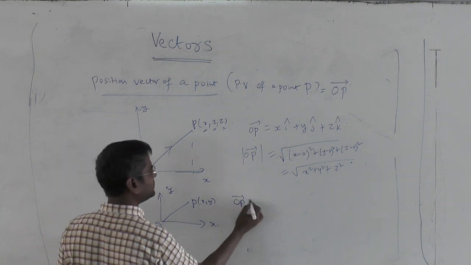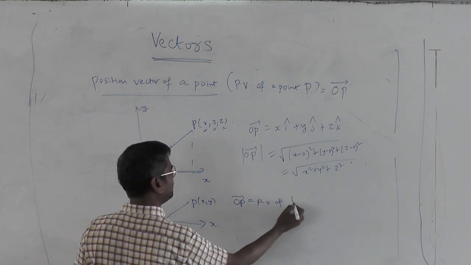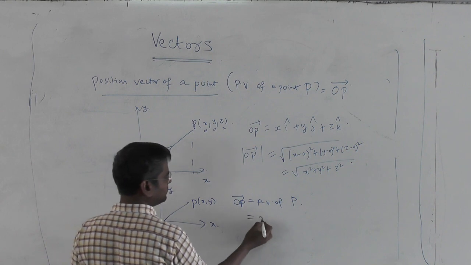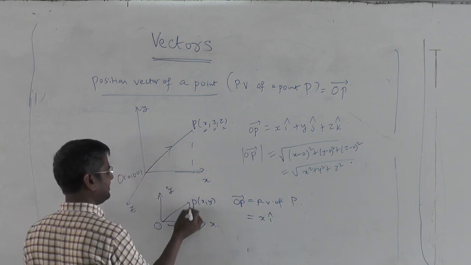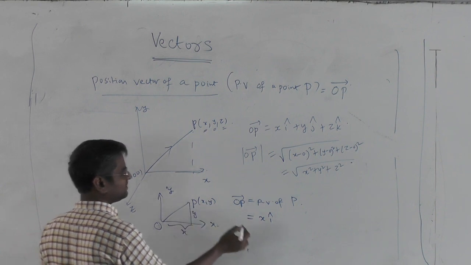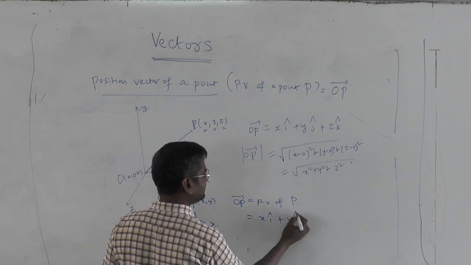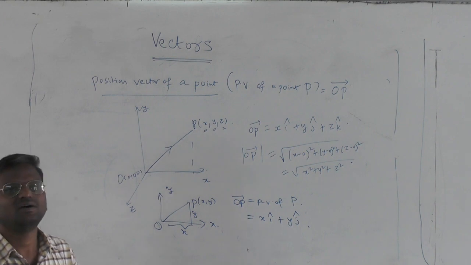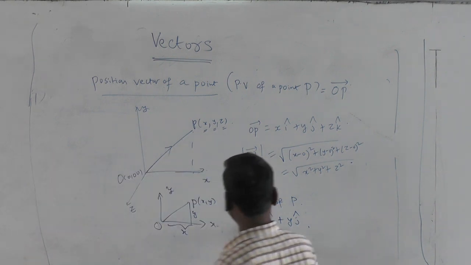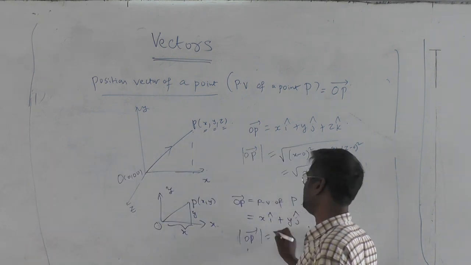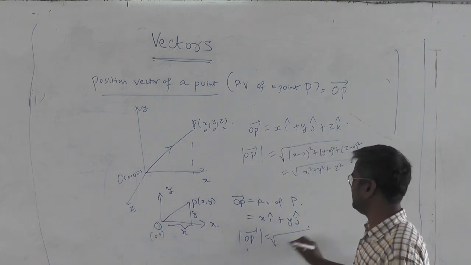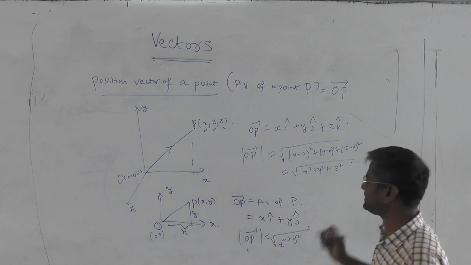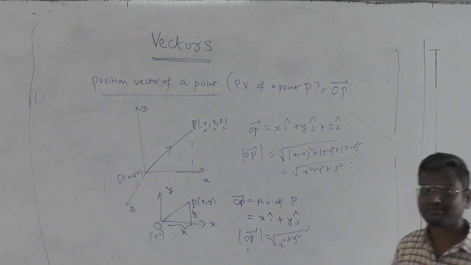OP bar is your position vector PV of the point P, whose coordinates can be given as x and y. So this is xi plus yj. That is your OP bar. So definitely the magnitude of OP is nothing but your 2D distance between this origin and that point, which is root over x square plus y square.